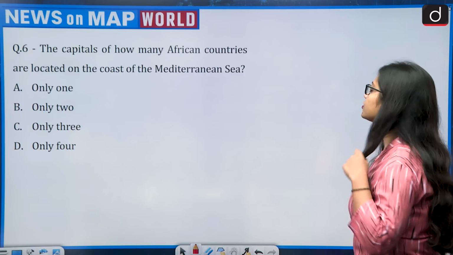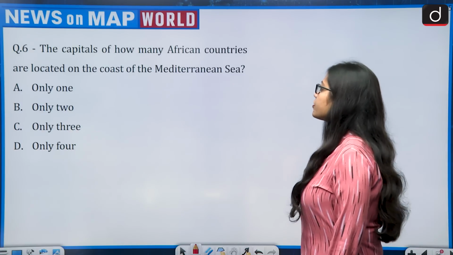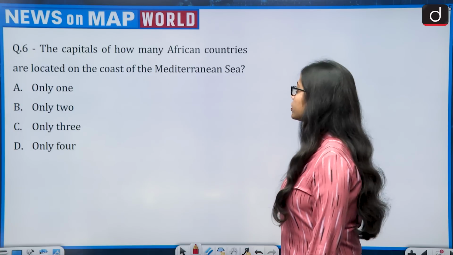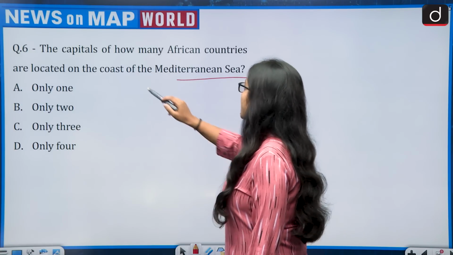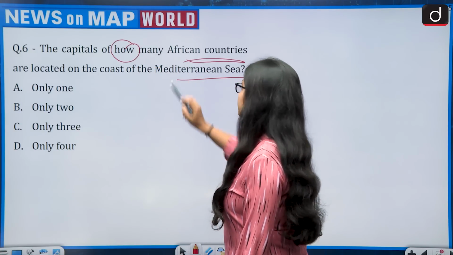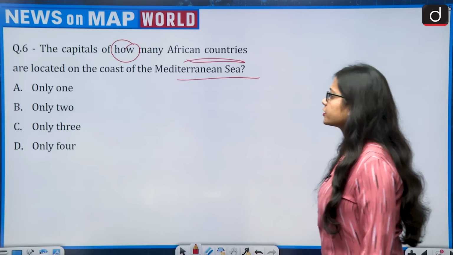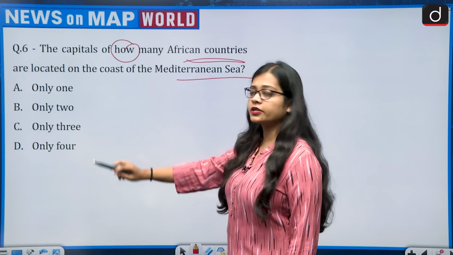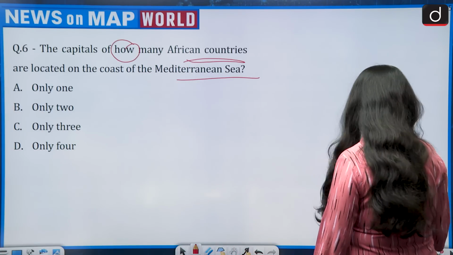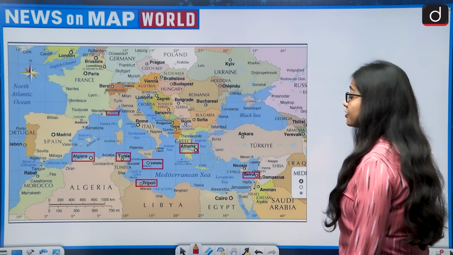So the question says, the capitals of how many African countries are located on the coast of the Mediterranean Sea? Only 1, only 2, only 3, only 4. This question looks easy, but this is not an easy question.